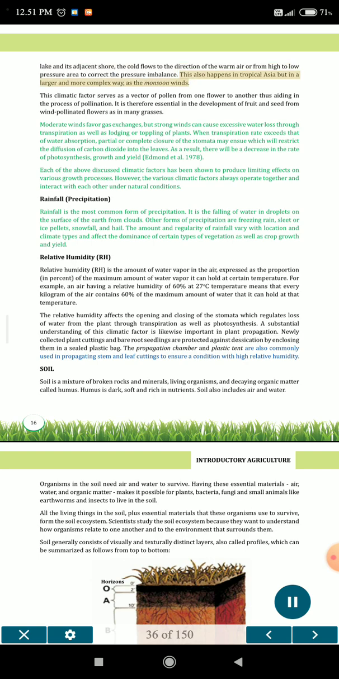This also happens in tropical Asia but in a larger and more complex way, as the monsoon winds. This climatic factor serves as a vector of pollen from one flower to another, thus aiding in the process of pollination. It is therefore essential in the development of fruit and seed from wind-pollinated flowers as in many grasses. Moderate winds favor gas exchanges, but strong winds can cause excessive water loss through transpiration as well as lodging or